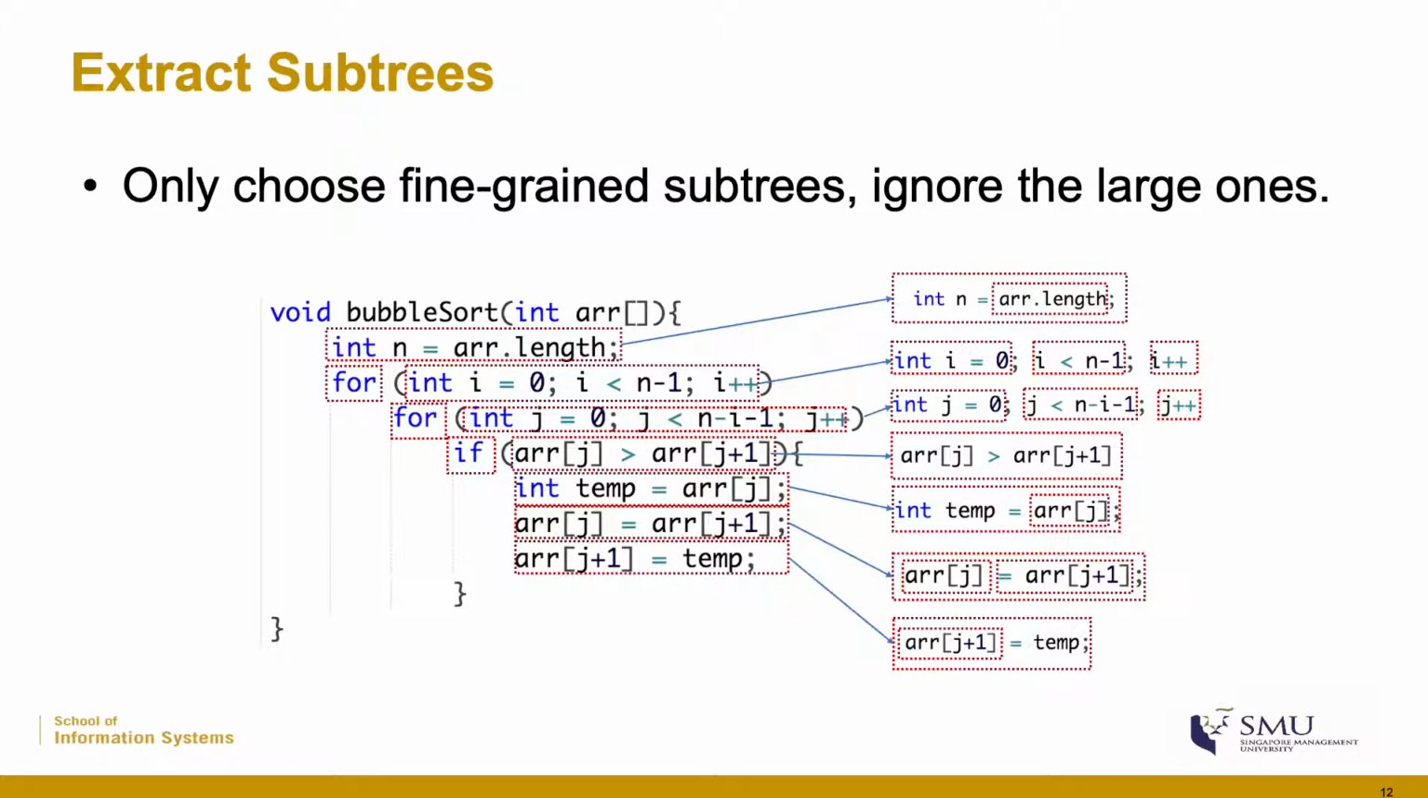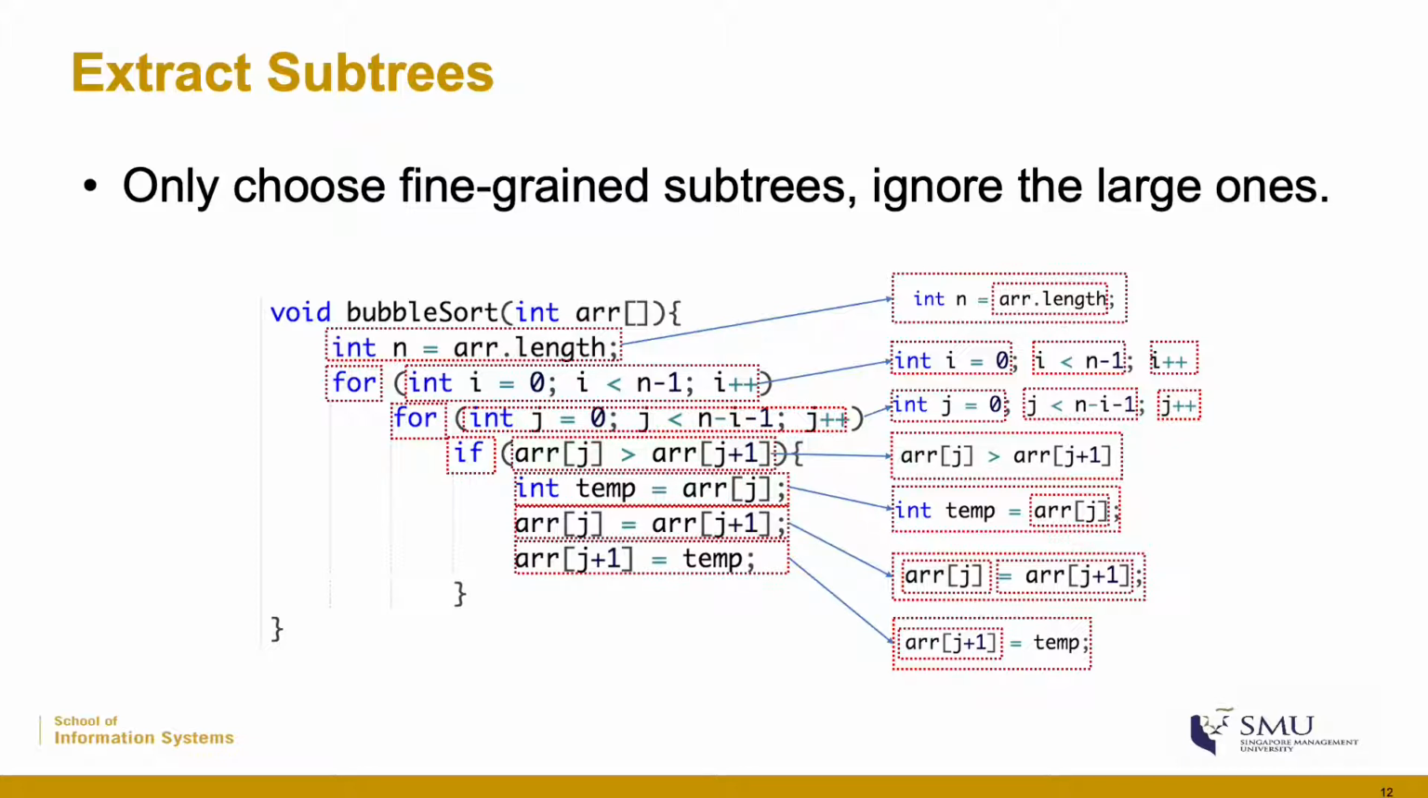Basically, we have a very high-level idea: we traverse the tree and we only choose the small-grain subtrees and ignore the large ones, because the large ones are very unique for different programs. So it doesn't bring much value in the training process.